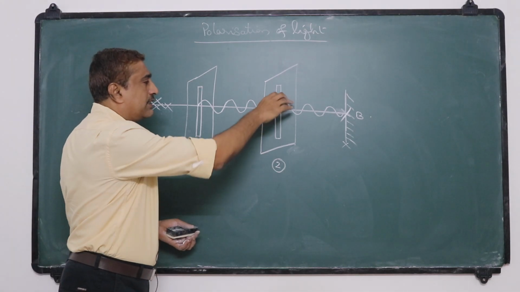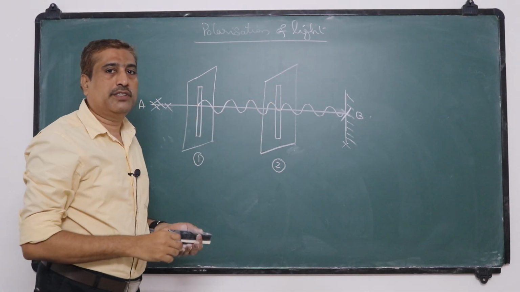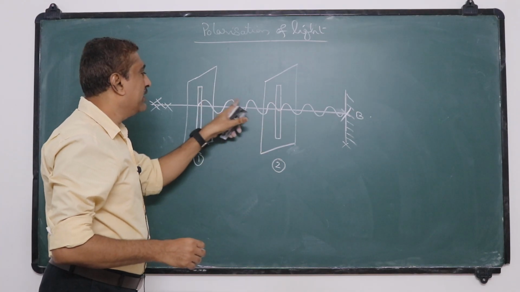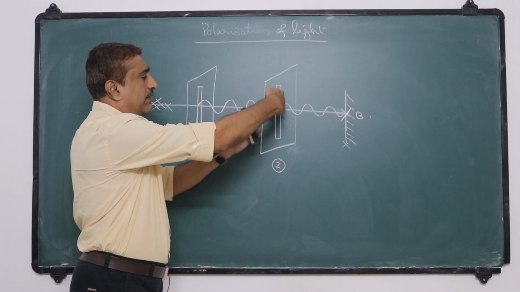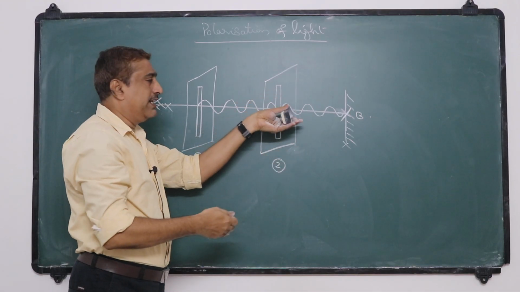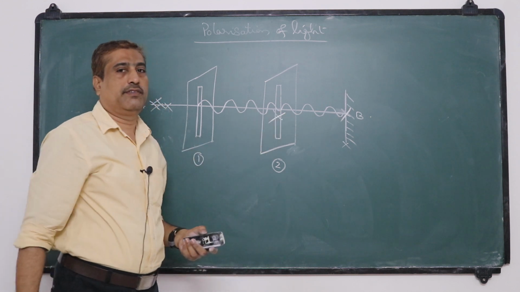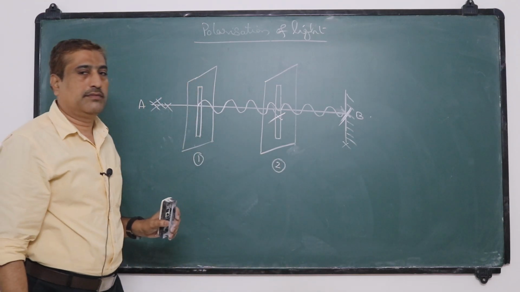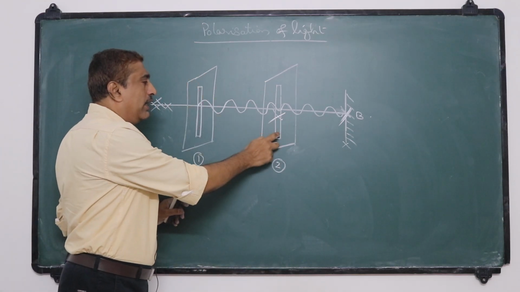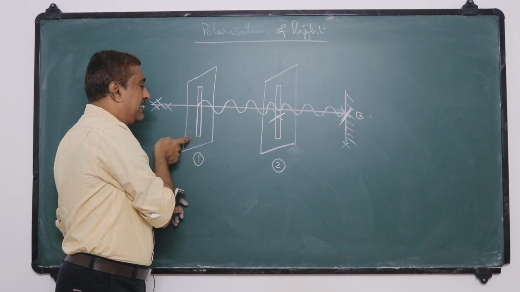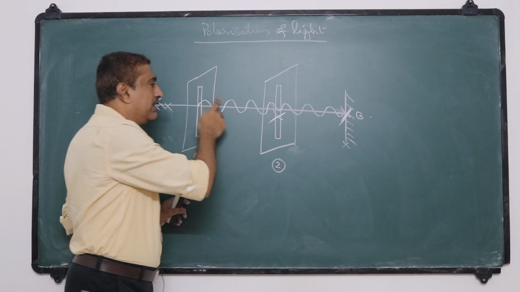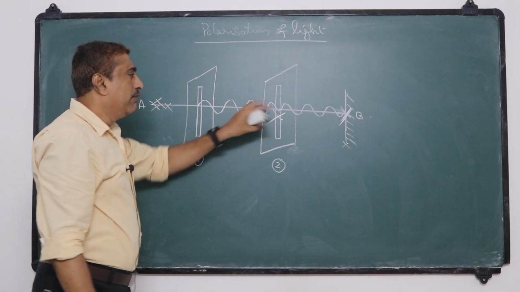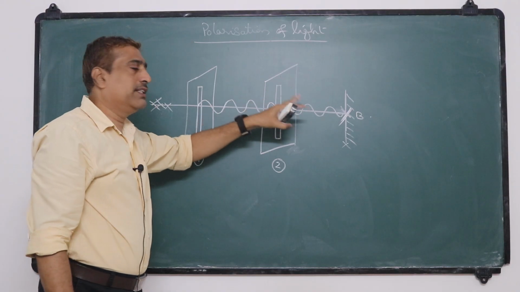Suppose now we slightly rotate the second slit. Then what happens? These two are not parallel. The vibrations are in one direction and the orientation of the slit is in another direction, so it stops the vibration here itself. That means the vibration will not continue to the fixed end. It allows the vibrations to continue through the other end of the wire only when the second slit is exactly parallel to the first one. But if we slowly rotate the second one, these vibrations will stop.